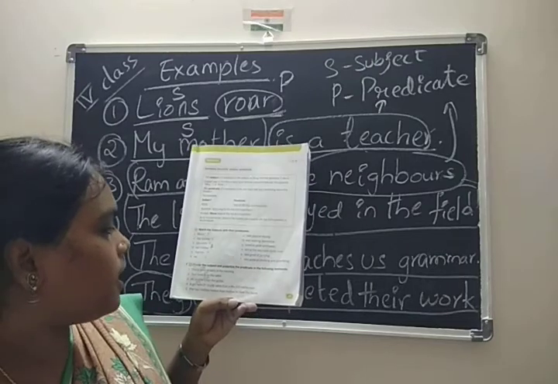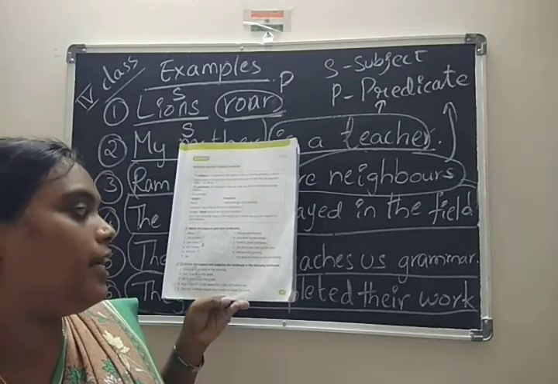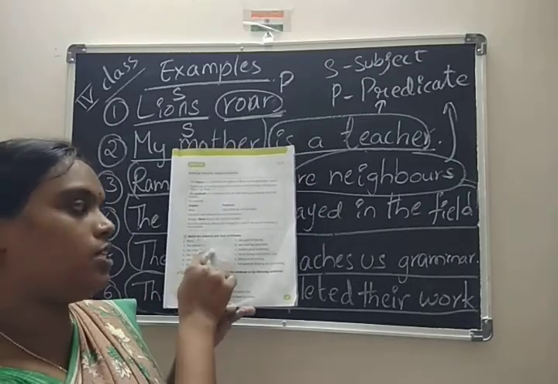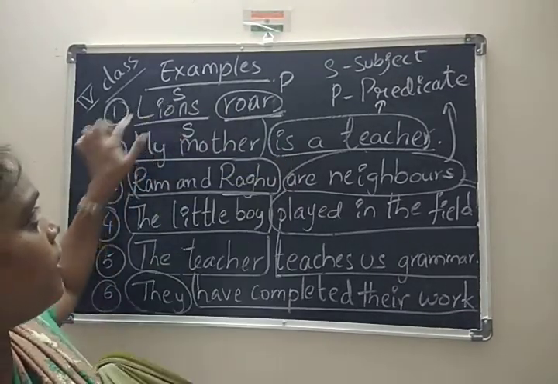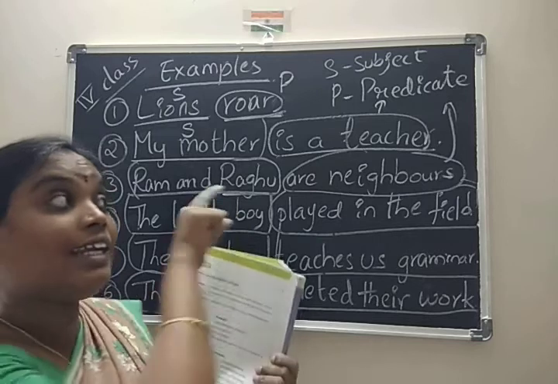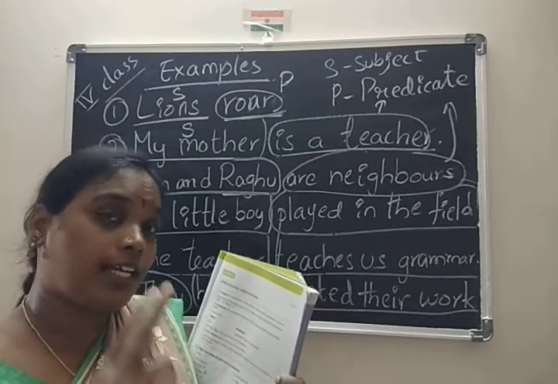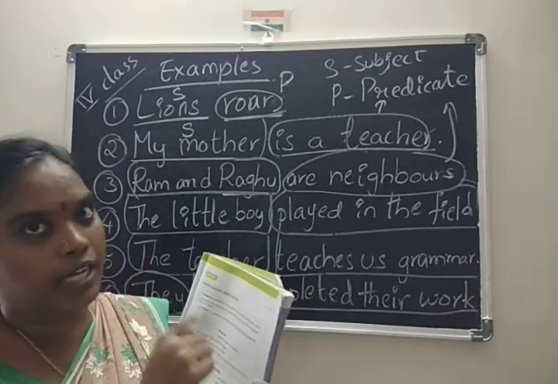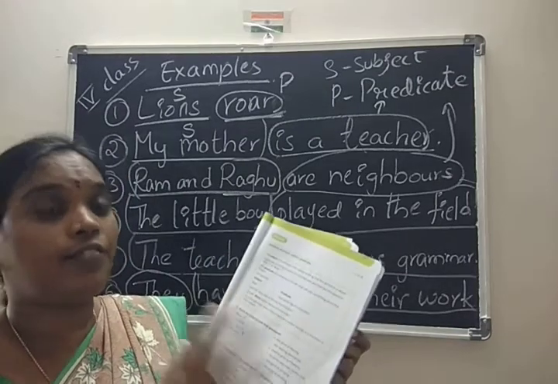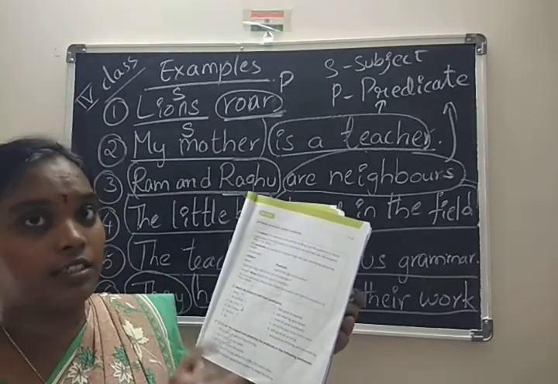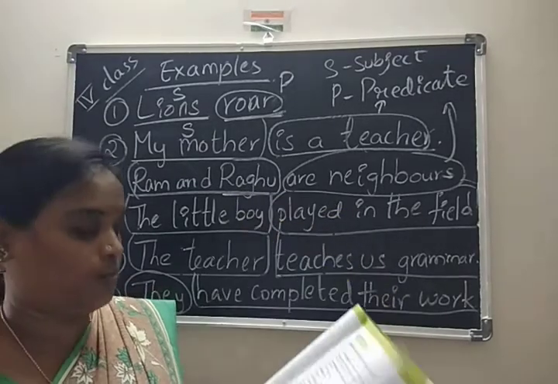Next, circle the subject and underline the predicate in the following sentences. The first one is matching, the second one is circle the subject and underline the predicate. The second exercise is also from the grammatical aspect only.